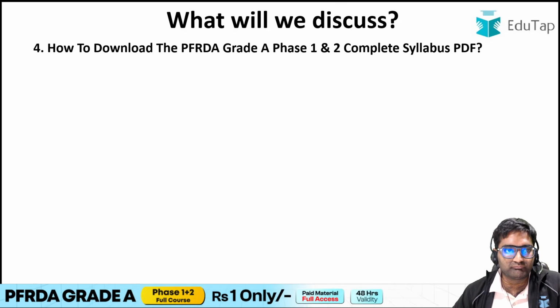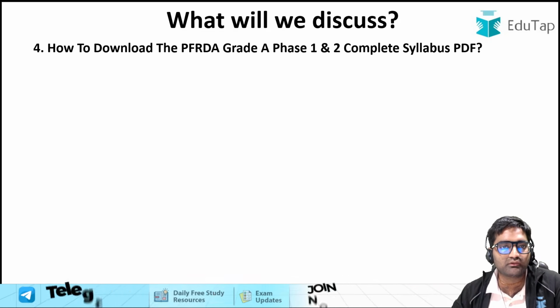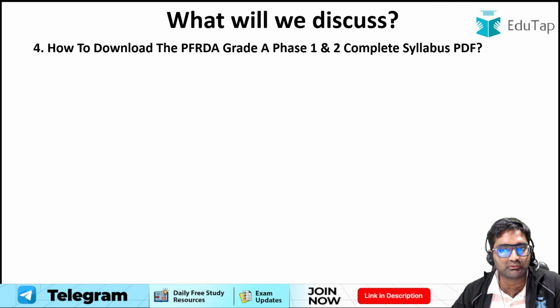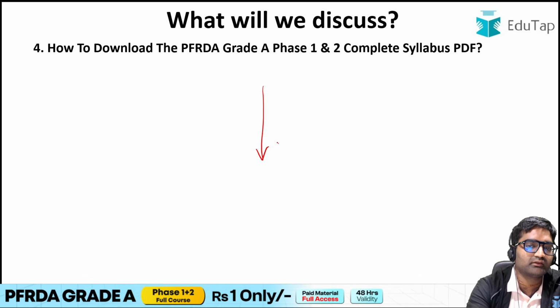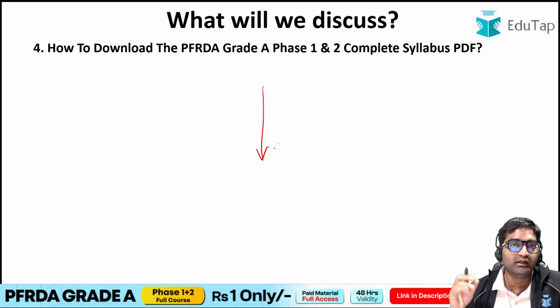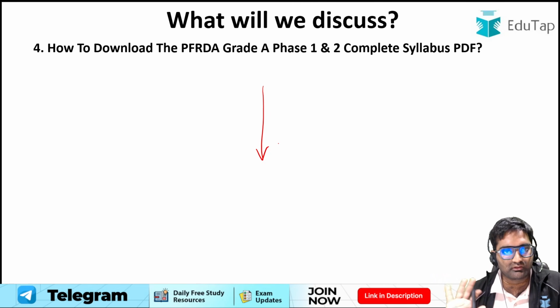There's one more thing to discuss, wherein we can say how to download the PFRDA Grade A Phase 1 and Phase 2 complete syllabus PDF. The link for downloading the syllabus is given in the description of this video, wherein you can click the link and download that.